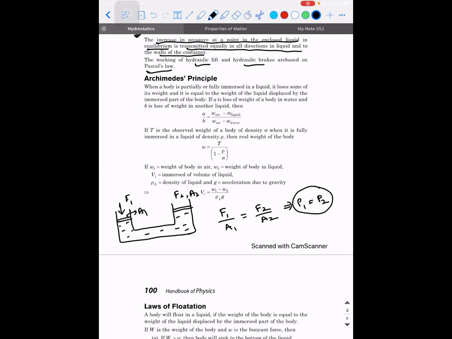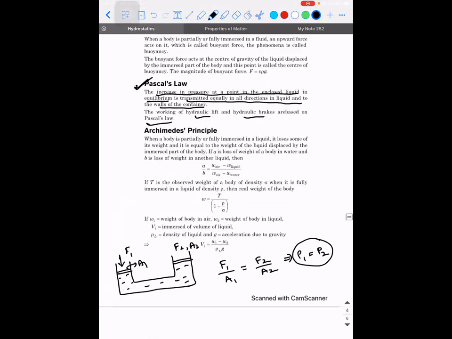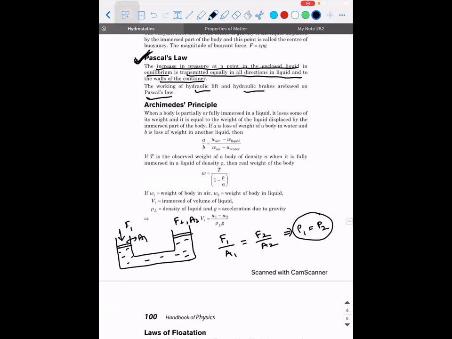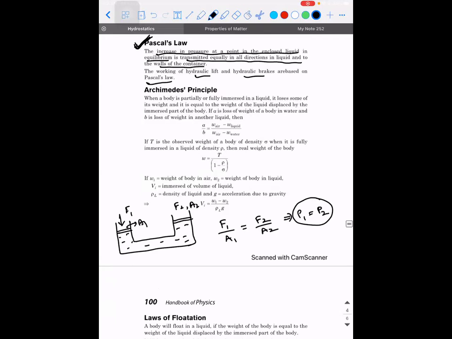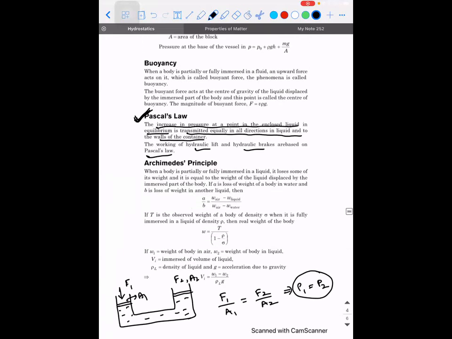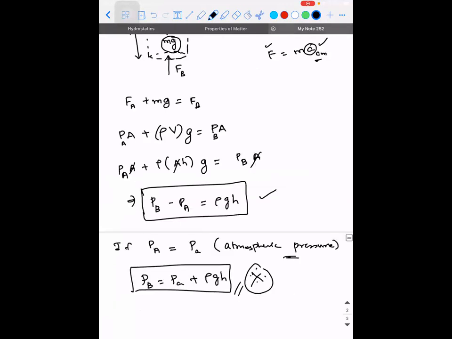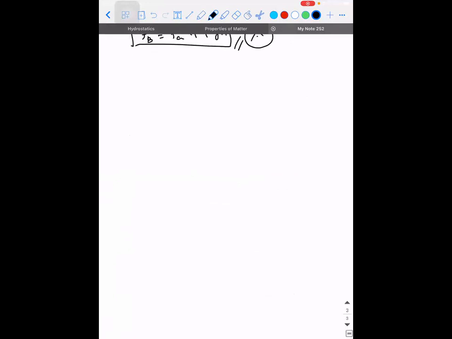Okay. So this is all about Pascal's law and the variation of pressure with respect to depth. If you observe these two concepts, we are concerned only with the liquid columns, in the sense that there is no solid coming into contact with the liquid. So in hydrostatics itself, the other part that you're going to learn is the point where the solid and the liquid come in contact with each other, where the concept of buoyancy comes into picture.